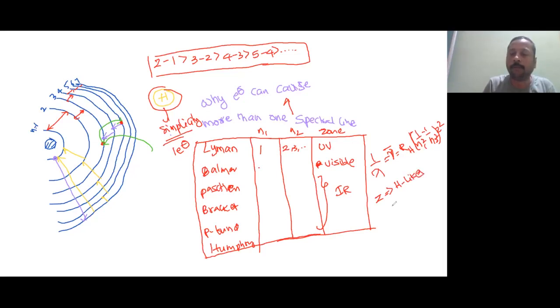So if you write it for beryllium, will it be applicable? No, it is not applicable for beryllium. It should be beryllium 3 positive. Is it applicable for lithium? No, it is applicable for lithium plus 2 only. It should contain only one electron. This Bohr spectrum or hydrogen spectrum is applicable only for species containing a single electron.